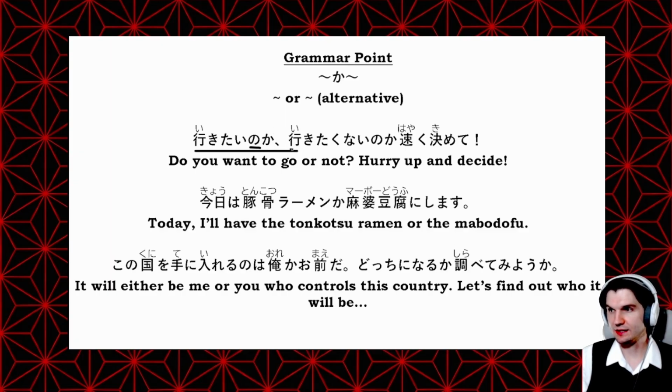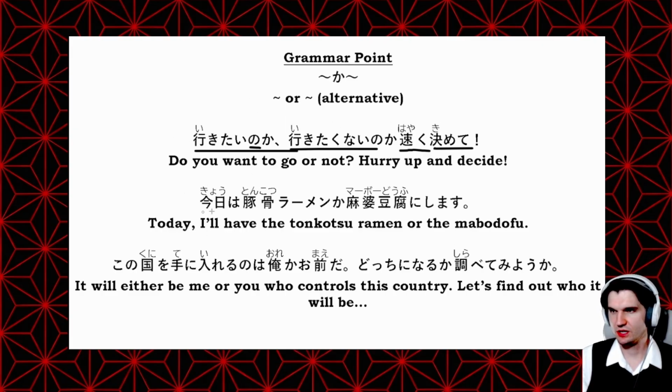And then 行きたくないのか. So when we have the 行きたい and we want to turn it into a negative, the たい form conjugates as an い adjective, so we drop that い and say くない. So 行きたくない. We don't want to go. 行きたくないのか、早く決めて. So 早く is to do something quickly, and 決めて is in the て form here, but 決める is to decide or choose. So hurry up and choose whether you want to go or not.